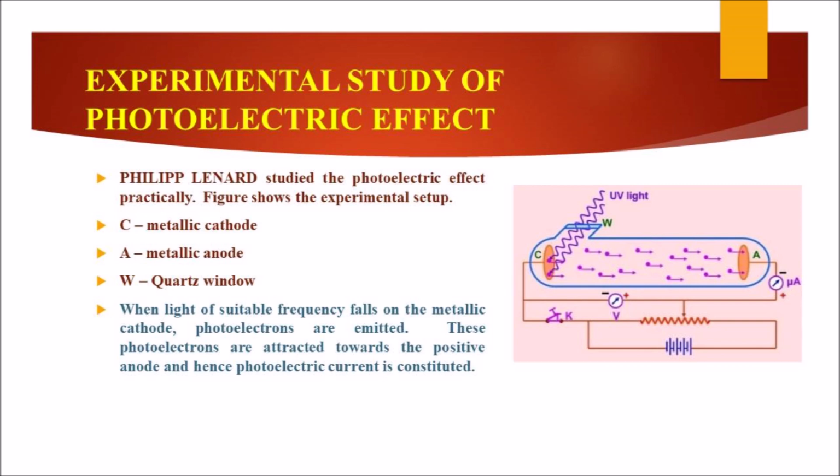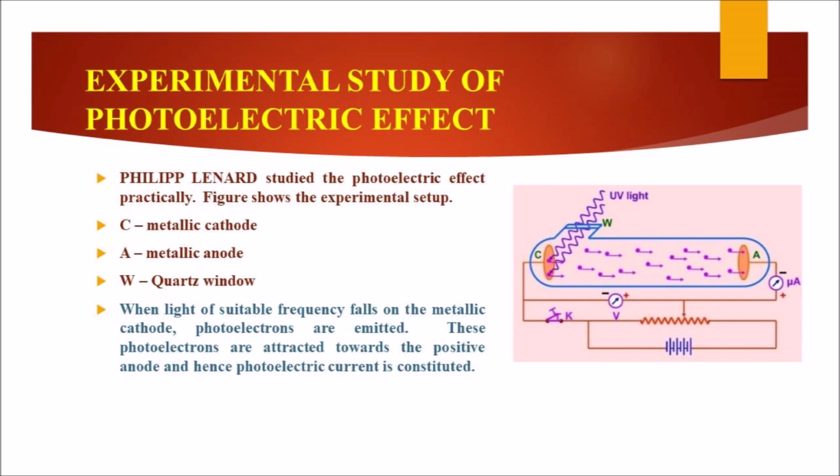When light of suitable frequency falls on the metallic cathode, photoelectrons are emitted. These photoelectrons are attracted towards the positive anode and hence photoelectric current is constituted, and the current is measured by using a microammeter.